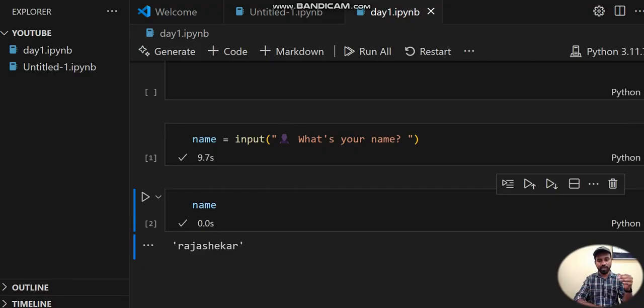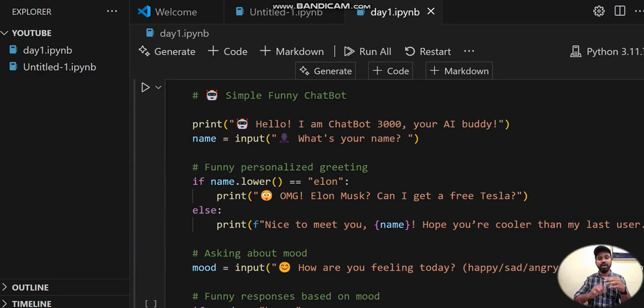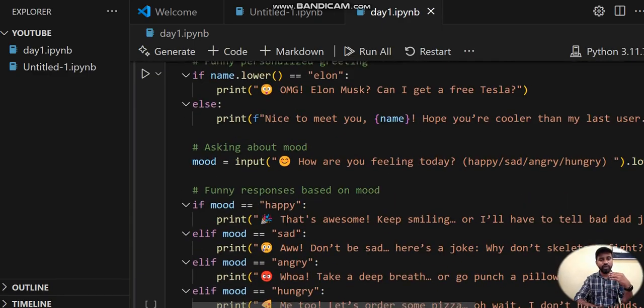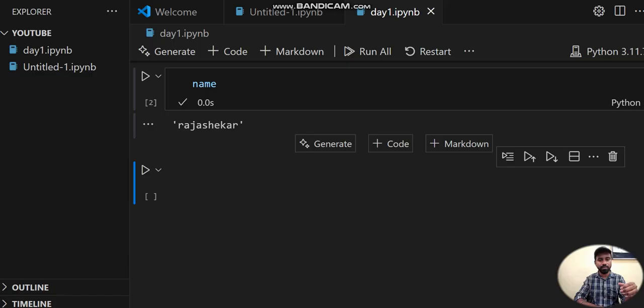Now I will tell you how this will help you understand this particular chatbot. In the chatbot we will also use the input function, and we will use if else and if elif. If anyone doesn't know if and if else yet, let me help you understand what if and if else are.